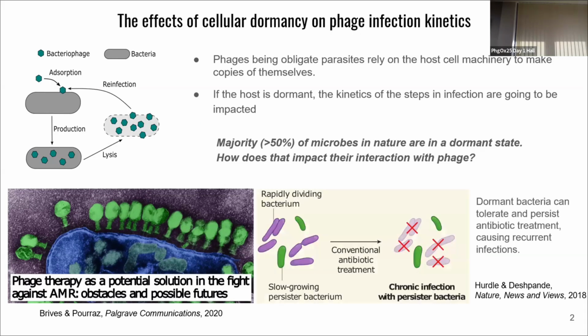Now, when we talk about antibiotic tolerance and persistence, when you treat an isogenic population of bacterial cells with a drug, the rapidly dividing bacteria get targeted and killed, but the slow-growing bacteria persist through the treatment, and once the drug is removed, they can restart growth and lead to chronic infections. So the question is, can phages infect and eliminate dormant pathogenic bacteria?